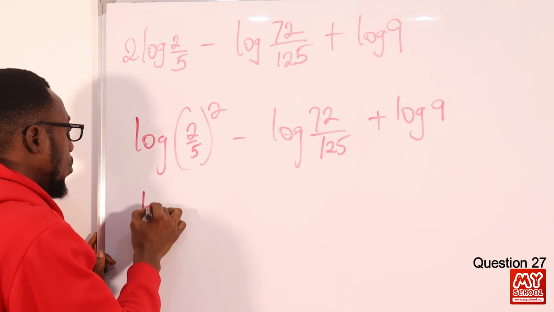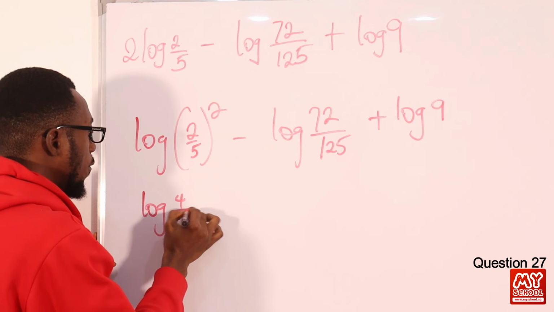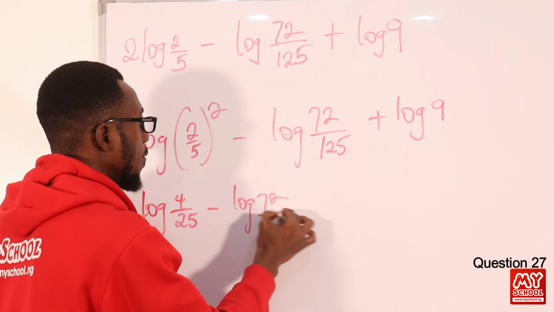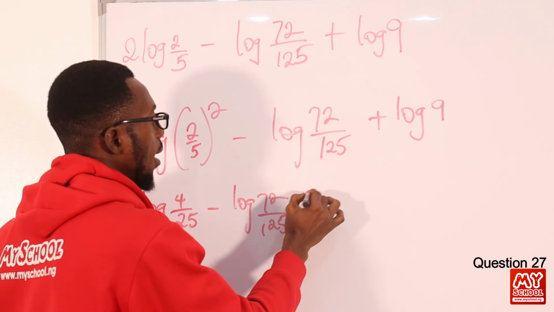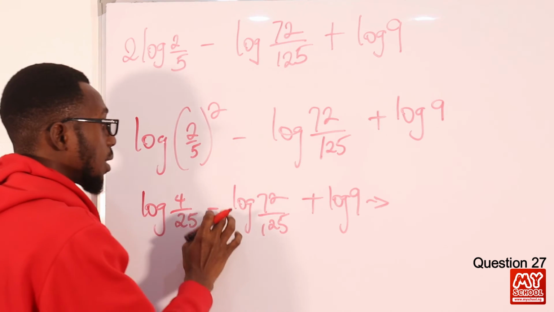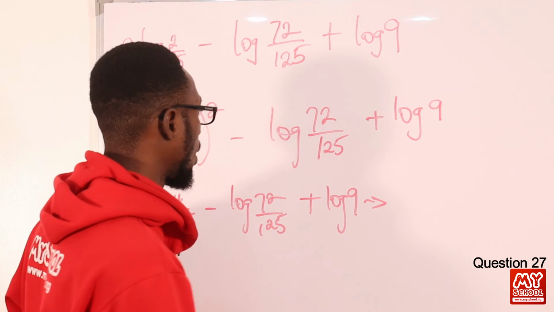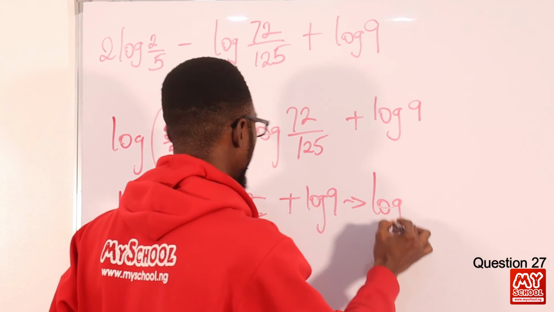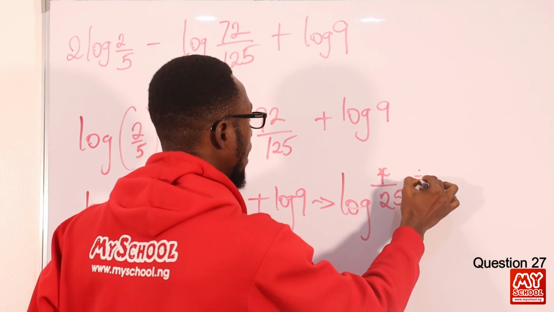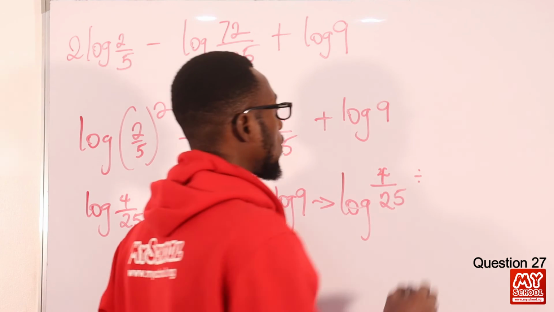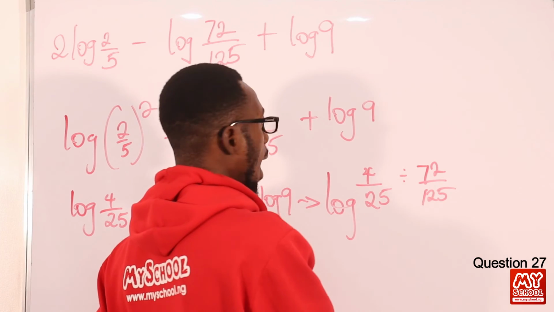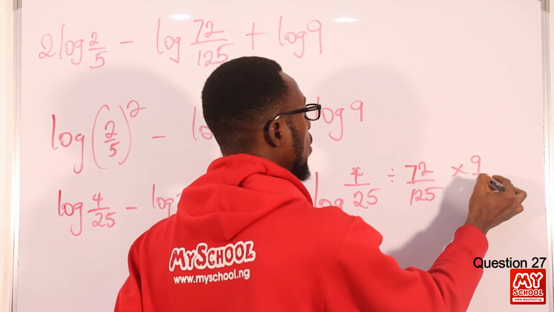So I have log 4 over 25, minus log 72 over 125, plus log 9. So I'll change the minus to divide and the plus to times. That will be a single log of 4 over 25 divided by 72 over 125, then times 9 over 1.